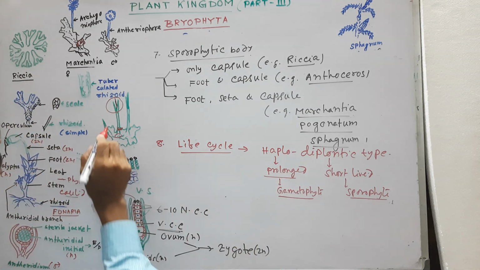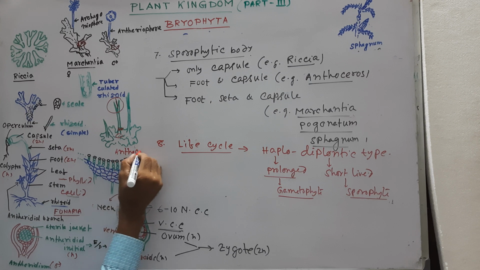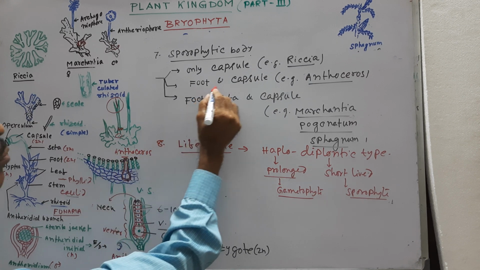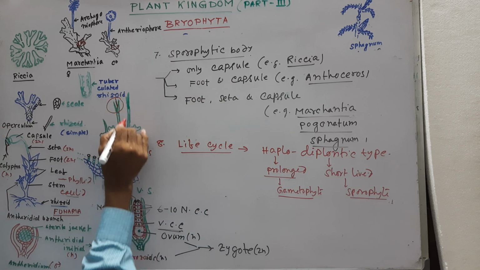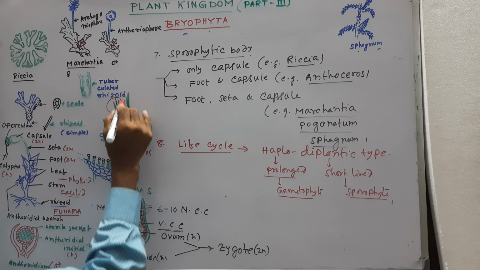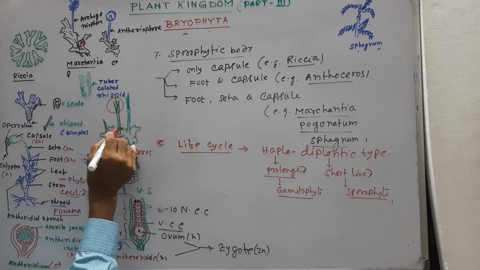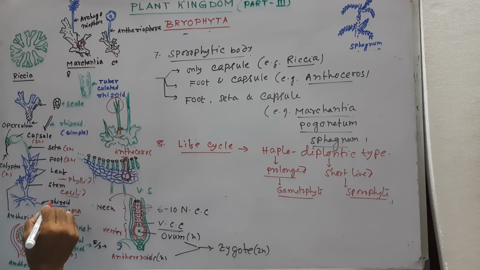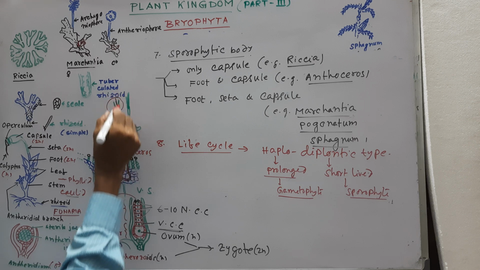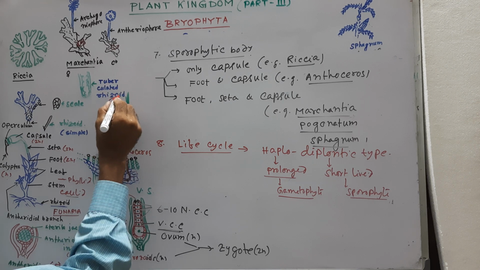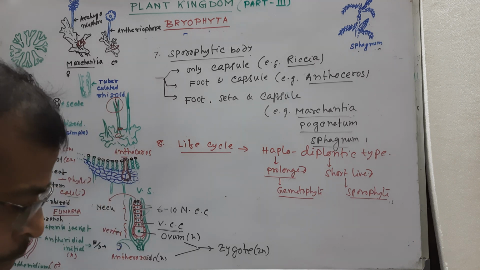In Anthoceros the seta is absent, with a foot and capsule. The capsule is a horn-like structure, and instead of a seta there is meristematic tissue, and due to fast growth of this tissue the capsule elongates like the horn of an animal, so they are called hornworts.